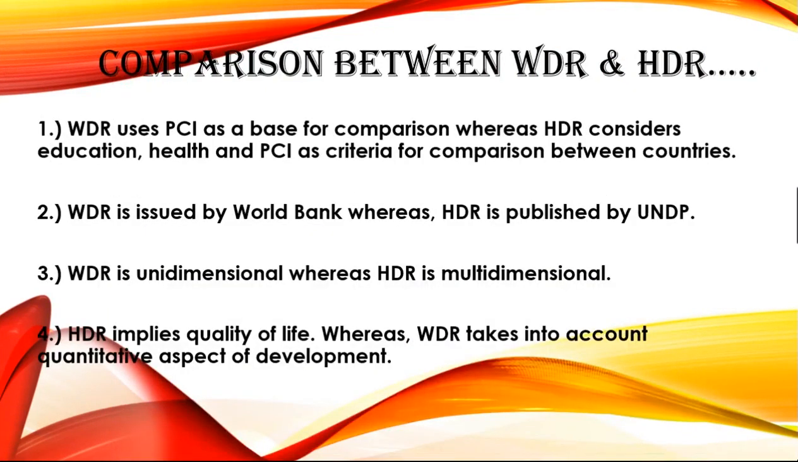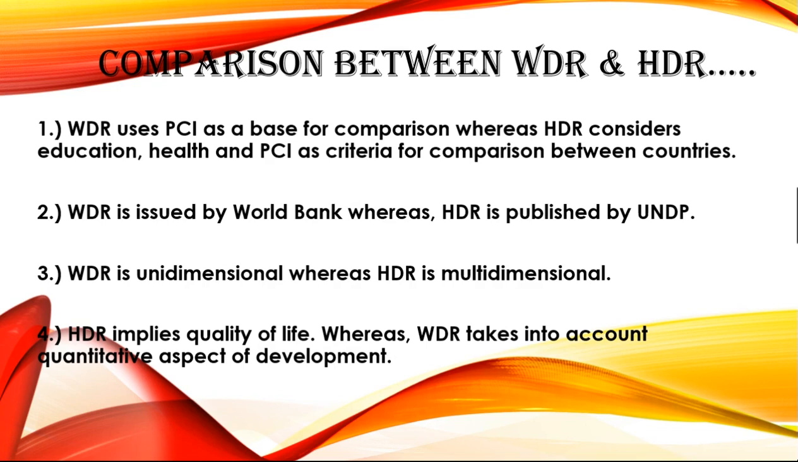Students, till now you have studied about two reports, that is World Development Report and Human Development Report. Now here are few points of differences between these two. So let us just go through these points. The first point of difference is on the basis of criteria used in these reports for comparison between countries. So WDR uses per capita income as a base for comparison, whereas HDR considers education, health and per capita income as a criteria for comparison.